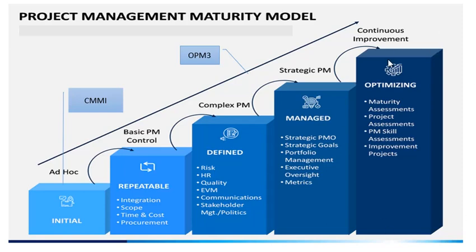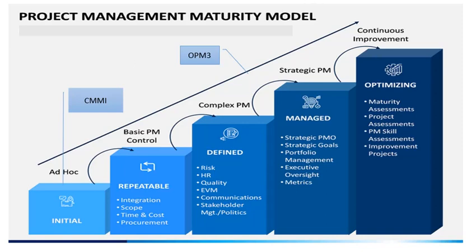And the last level, that is level 5, is optimizing. Under this, the business management focuses on continually improving process performance through both incremental and innovative technological improvements. So yes, students, I hope you've understood the CMMI model.